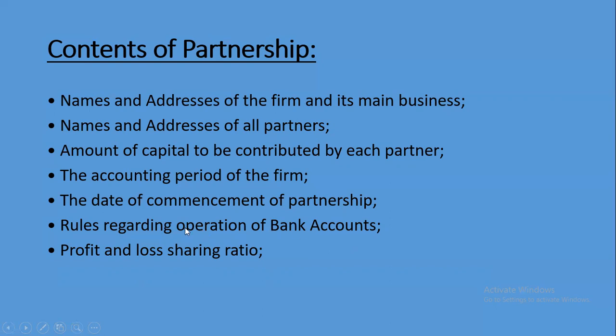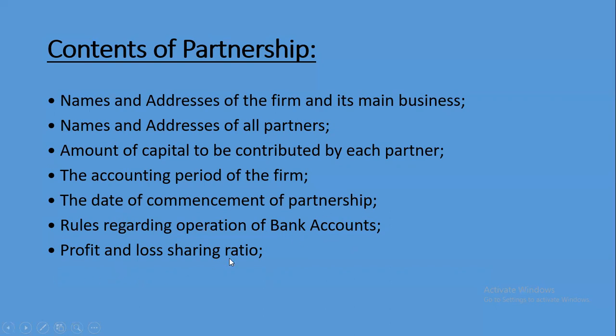For example, you will be having 10 partners in your firm. So all the 10 partners cannot sign the checkbook, right? So in that scenario, all the 10 partners will give a power of attorney to either two partners. So those rules and all we will be mentioning in this partnership deed.